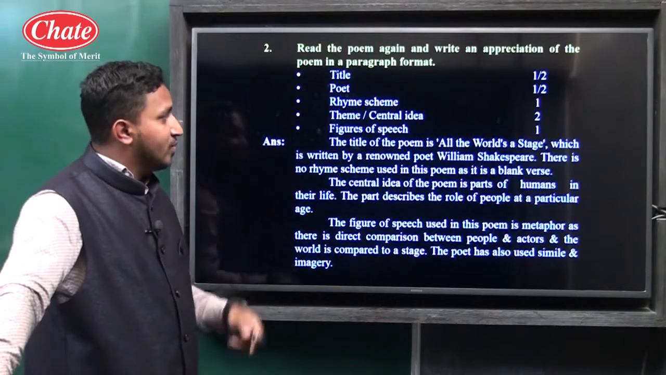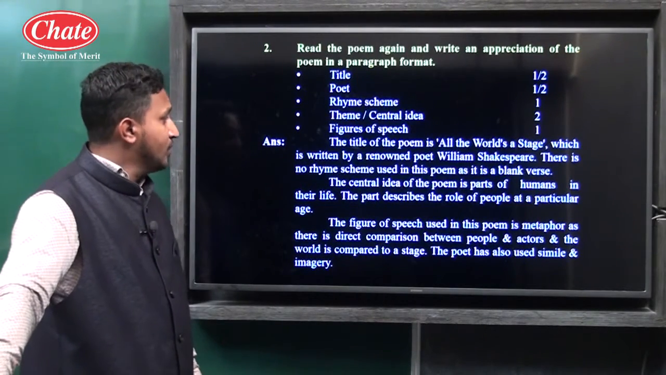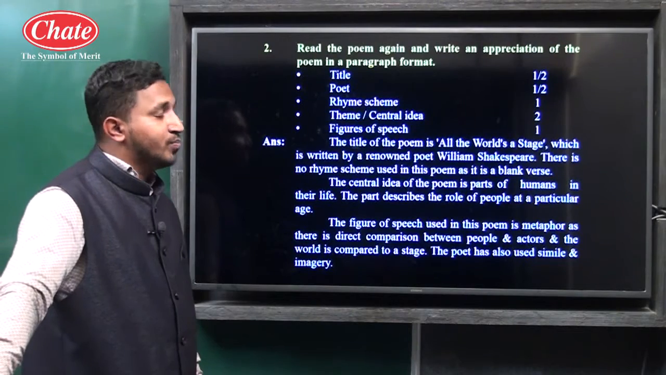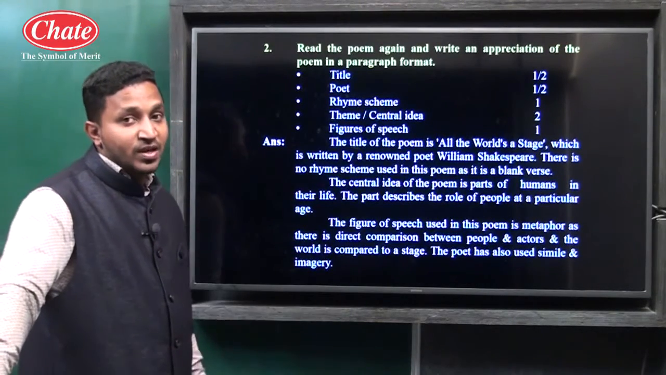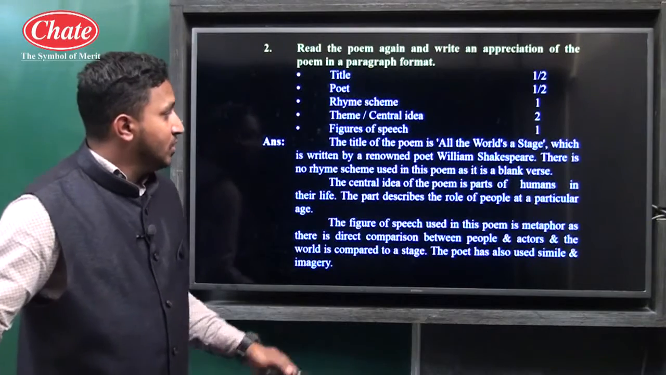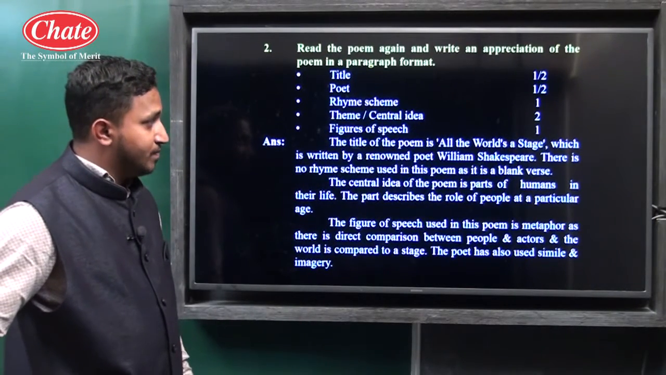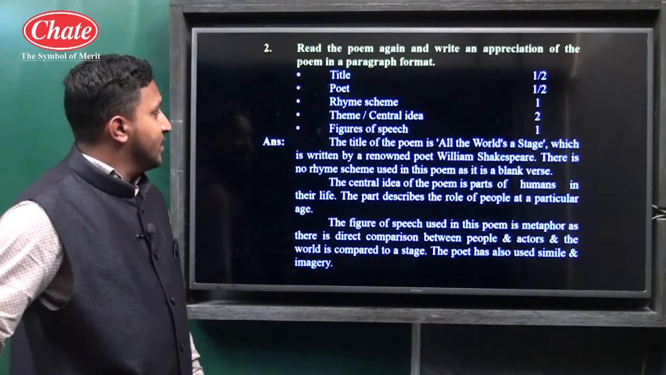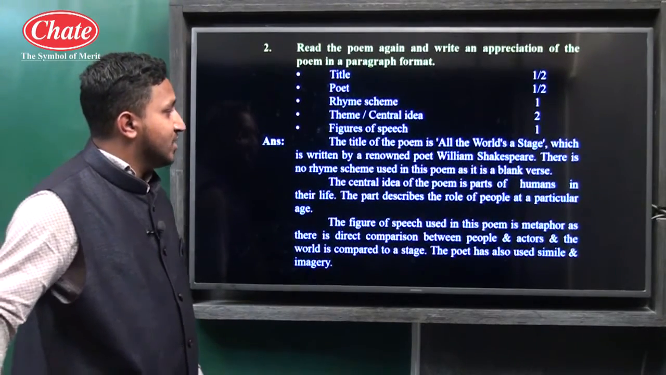The title of the poem is "All the World's a Stage", which is written by a renowned poet, William Shakespeare. Renowned means he was a very famous one. So here it's written by a renowned poet, William Shakespeare. There is no rhyme scheme used in this poem, and it is in a blank verse.